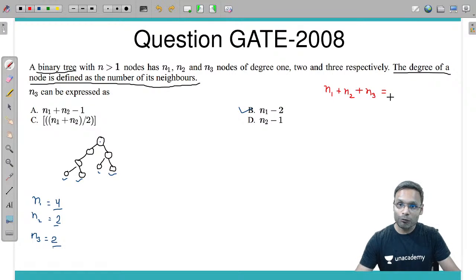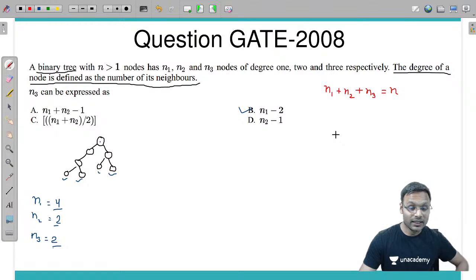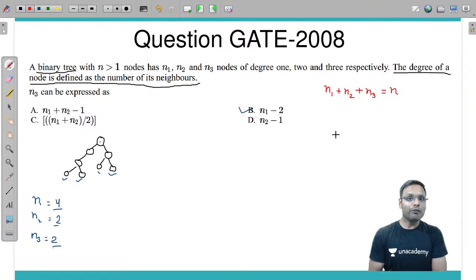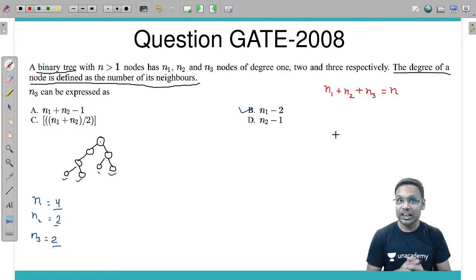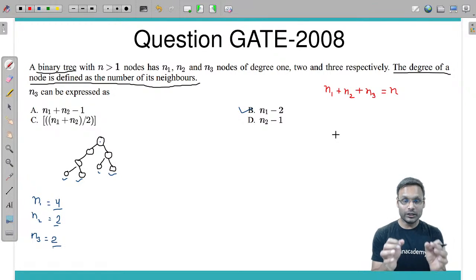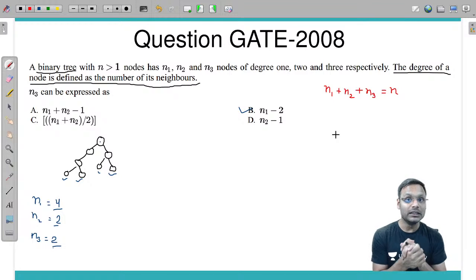Total number of nodes. Yes. Correct or not? Yes or no? Yes. Now, if you know the handshaking lemma of the graph,